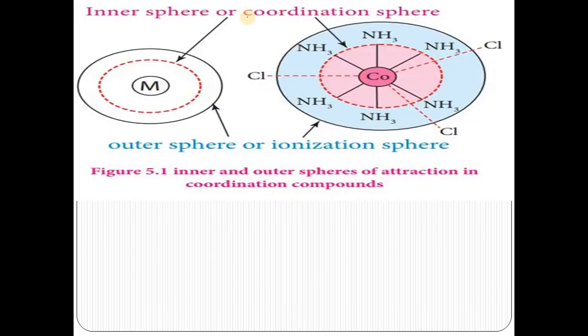Werner's theory: according to Werner, there are two valencies, primary valency and secondary valency. The outer sphere, also called the ionization sphere, represents primary valency and shows the oxidation state of the central metal ion, and the inner sphere or coordination sphere represents the coordination number and the secondary valency of cobalt. Here the secondary valency of cobalt is 6 while the primary valency of cobalt is +3.